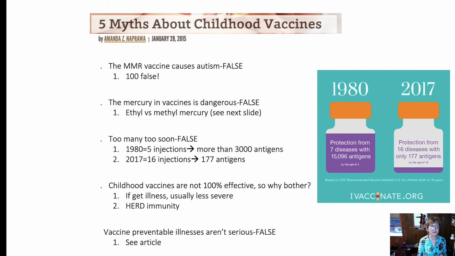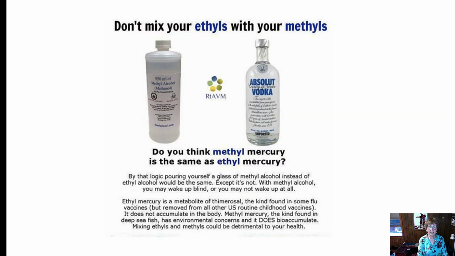The other article I asked you to read was 5 myths about childhood vaccines. The one I want to talk a little bit more about is the mercury in vaccines, number 2 here as well. There is mercury in some vaccines. It's called ethyl mercury. Ethyl mercury is not the same as the mercury that's found in the salmon that you're not supposed to eat.